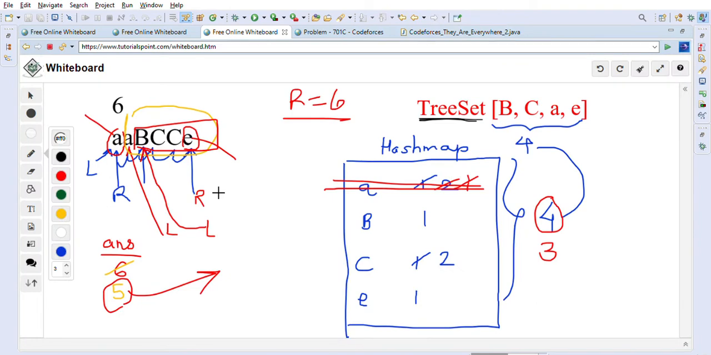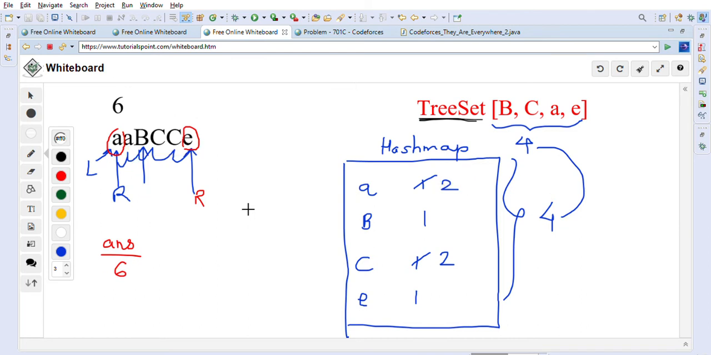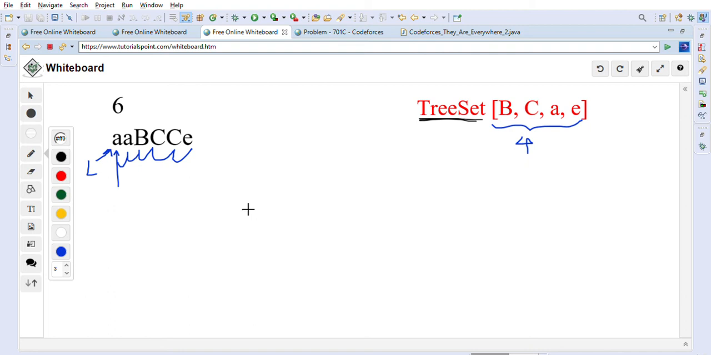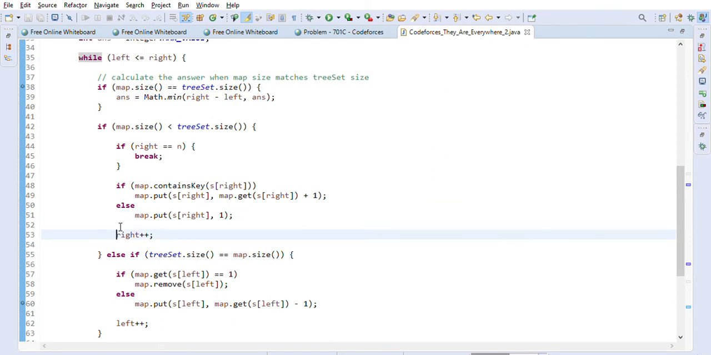So let me just remove these things, so we can reuse this space again, because it's a lot of clutter here. Now basically what we are doing is, as we go on the right side, we will keep updating our map, and after that we will keep incrementing the right pointer.